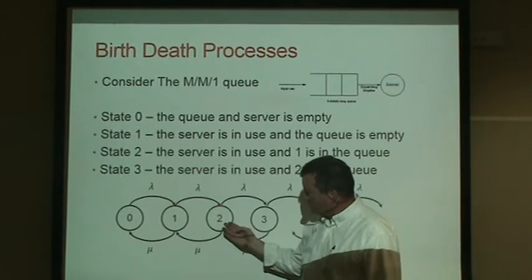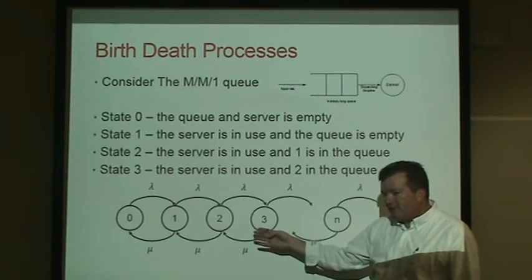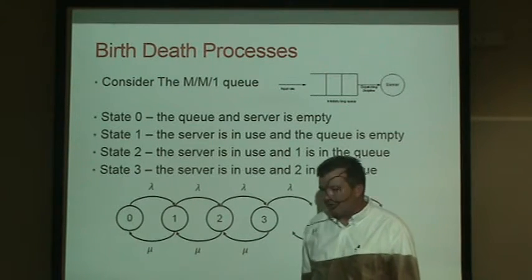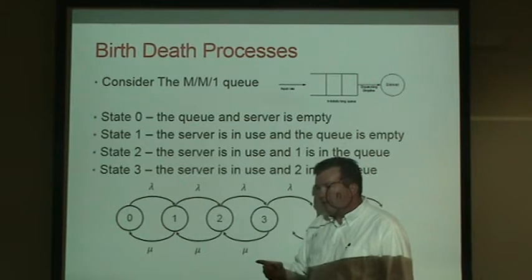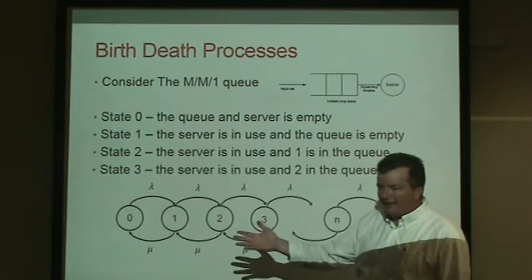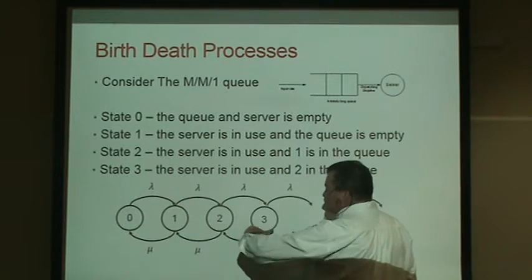So if a service is completed, we might go from 2 to 1, or we might go from 8 to 7, every time a service is completed. So if we asked ourselves, at what rate, how many times per day or per second, at what rate do we go from state 2 to state 3?